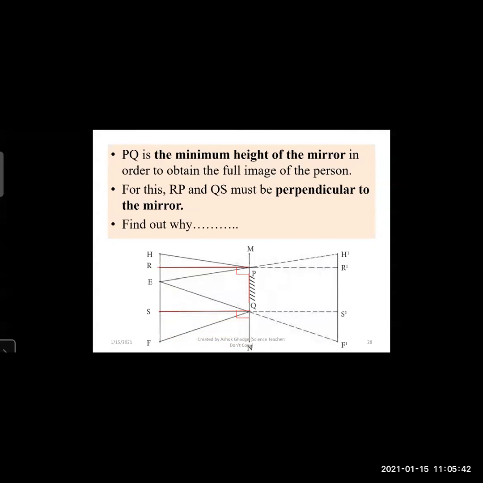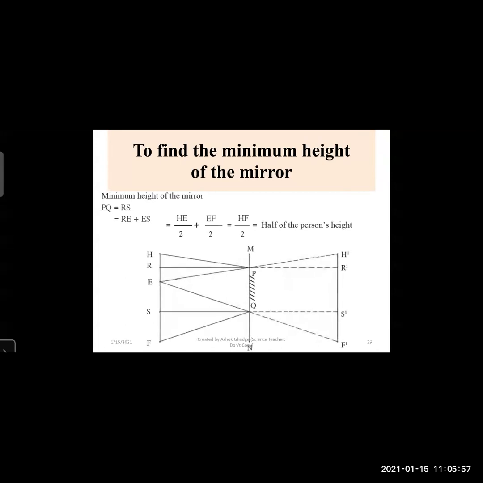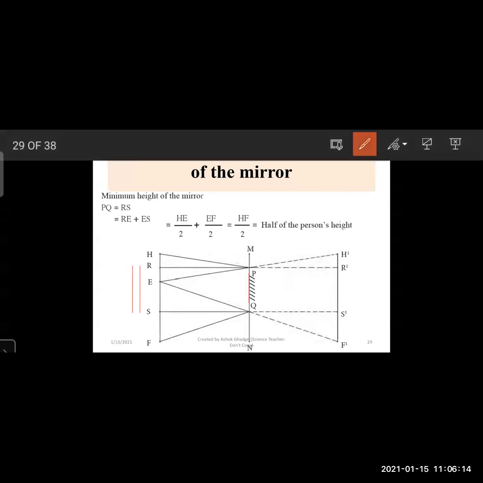Then find out why. To find out the minimum height of the mirror, first we will take the formula that PQ is equal to RS. As we have seen, these are the perpendiculars to the mirror. So RS is equal to RE plus ES.